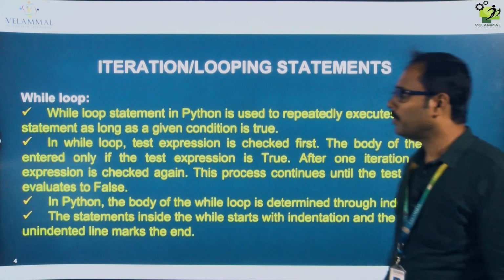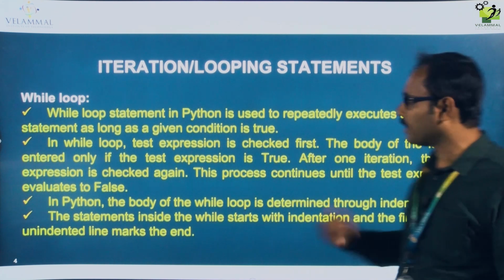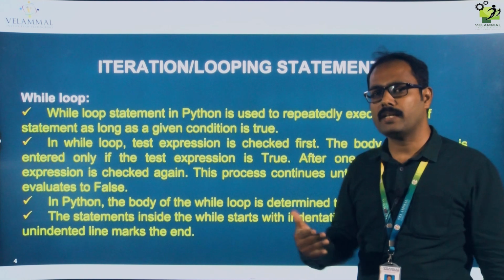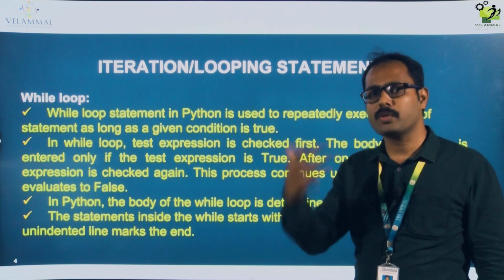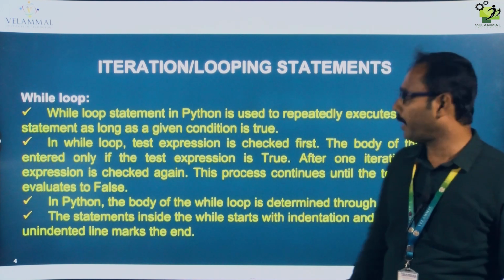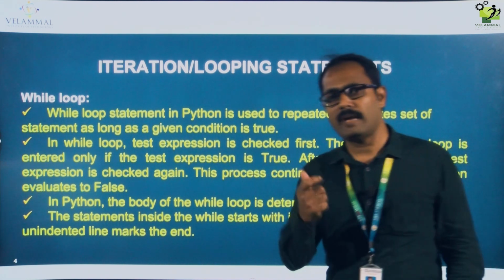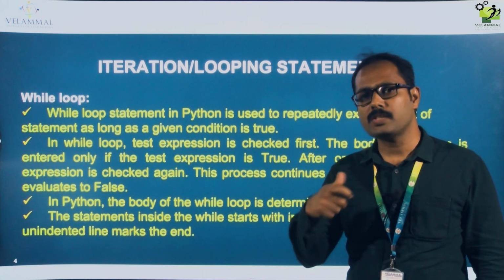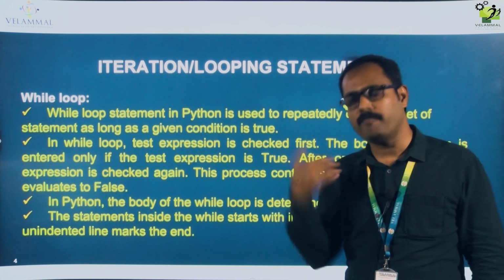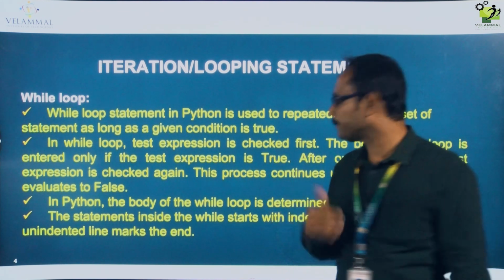So what is a while loop? A while loop in Python is used to repeatedly execute a set of statements as long as a given condition is true. There is a situation where some set of statements are to be executed frequently, so that is the reason we go for a while loop. In a while loop, we check the condition first. Only if the condition is true will the set of statements get executed. Suppose the condition becomes false, it will come out from the loop, and the statement outside the loop will get executed.